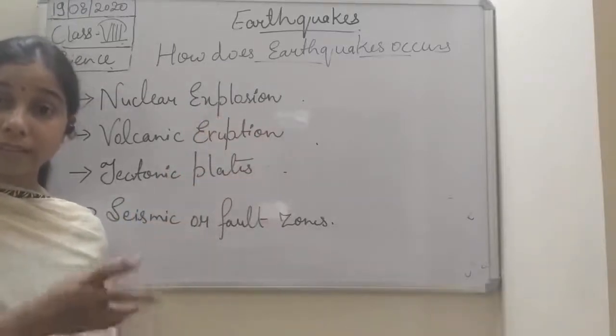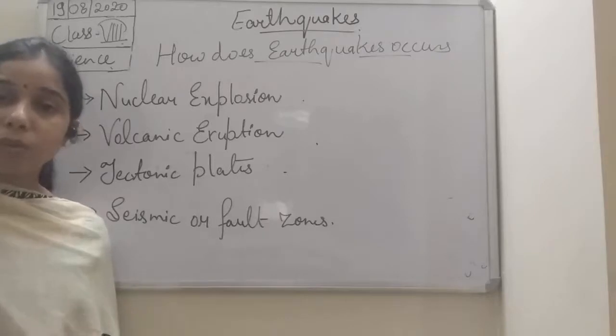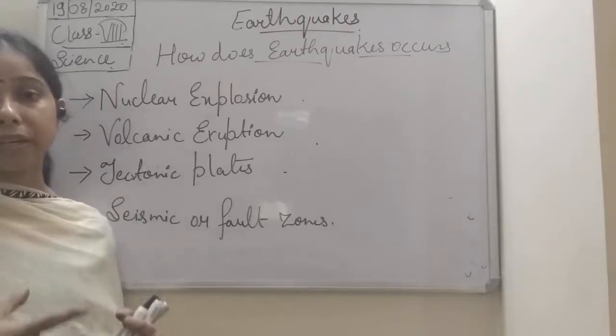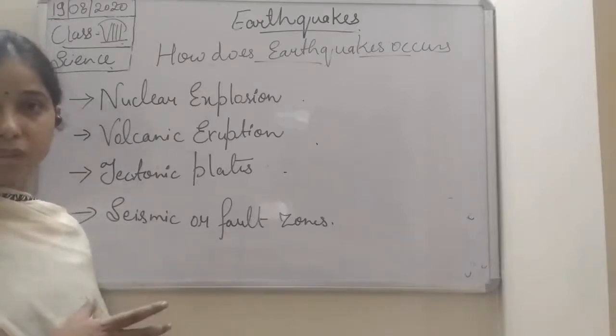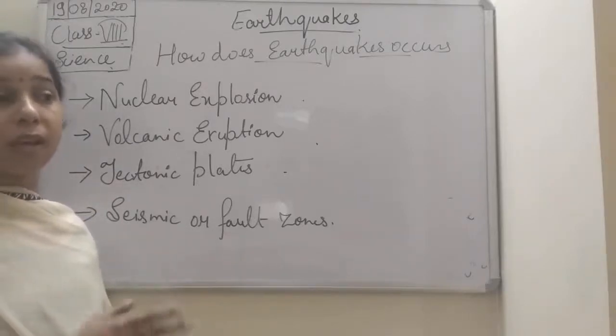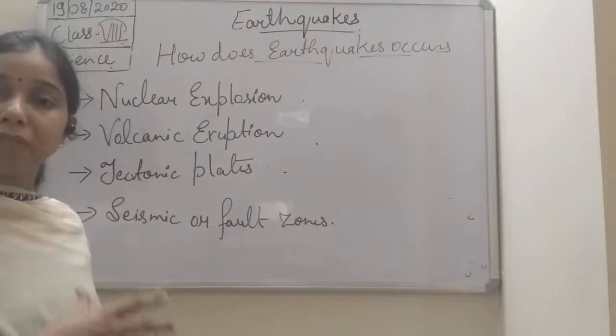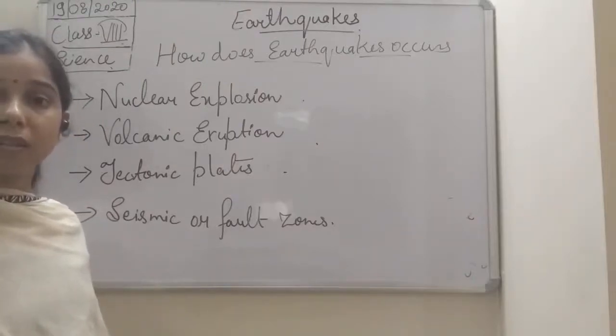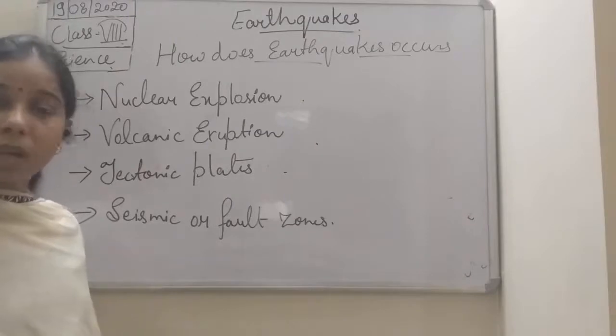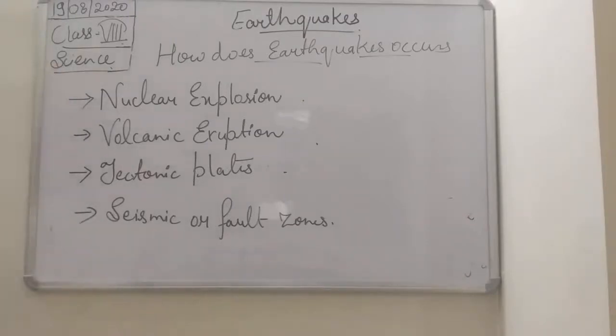When the explosion occurs, the enormous amount of energy produced at the site of the explosion produces vibration inside the earth, due to which the earth vibrates. So the first one is the nuclear explosion.